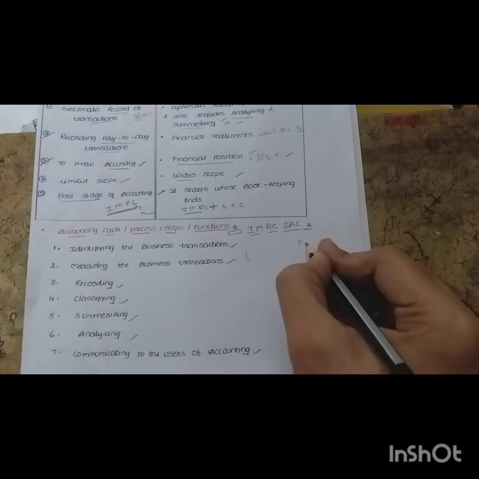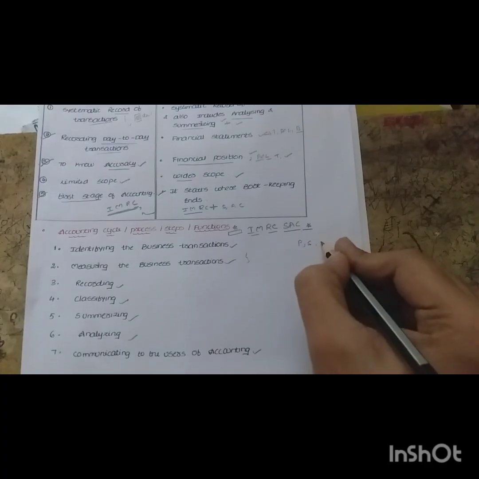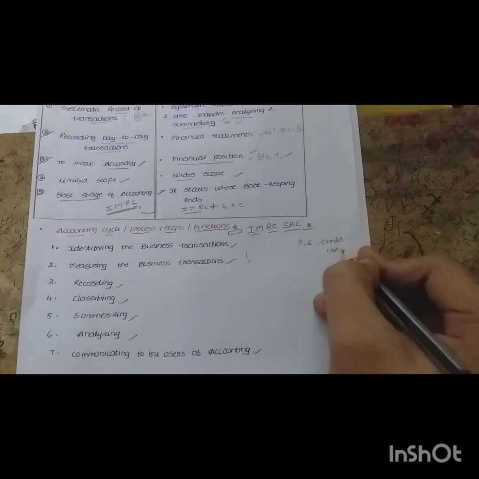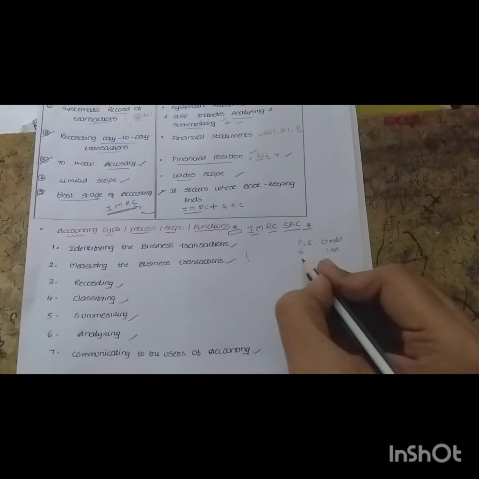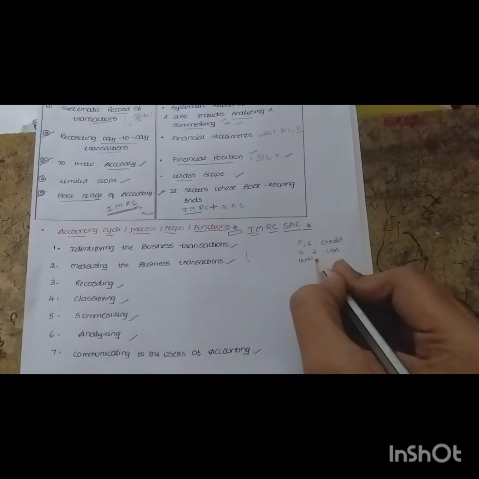ఓకే, సపోజ్ టేక్ అన్ ఎగ్జాంపుల్, వీ స్టార్టెడ్ అ పానీపూరి బండి. ఓకే, నౌ వాట్ వీ విల్ డూ సమ్ పర్చేజెస్ అండ్ వీ విల్ డూ సమ్ సేల్స్ ఆన్ ద basis of credit as well as the cash, right? Okay, I purchased the goods, raw materials for preparing the pani puri of rupees 10,000, and after preparation of pani puris I sold for 7,000 rupees. Okay, this is the simple example. We will combine it with the process of accounting.